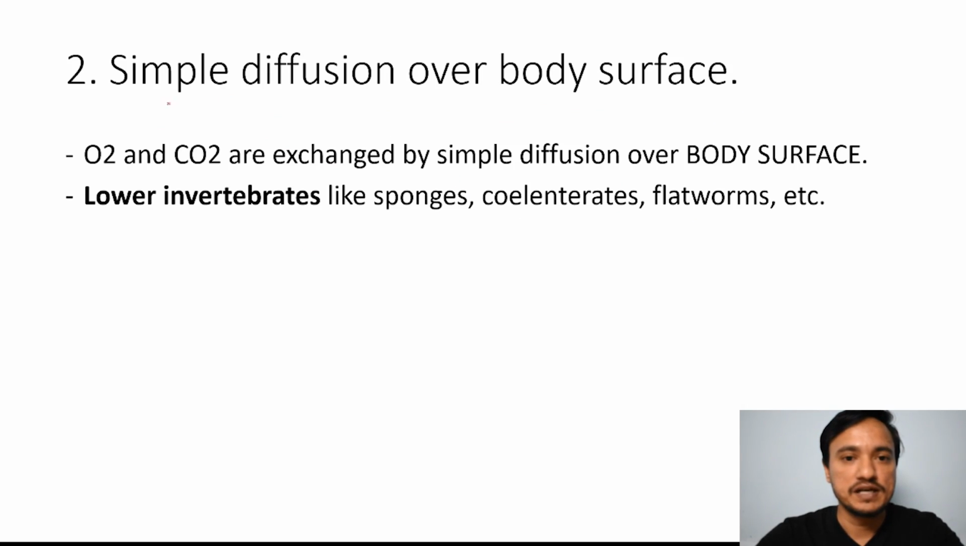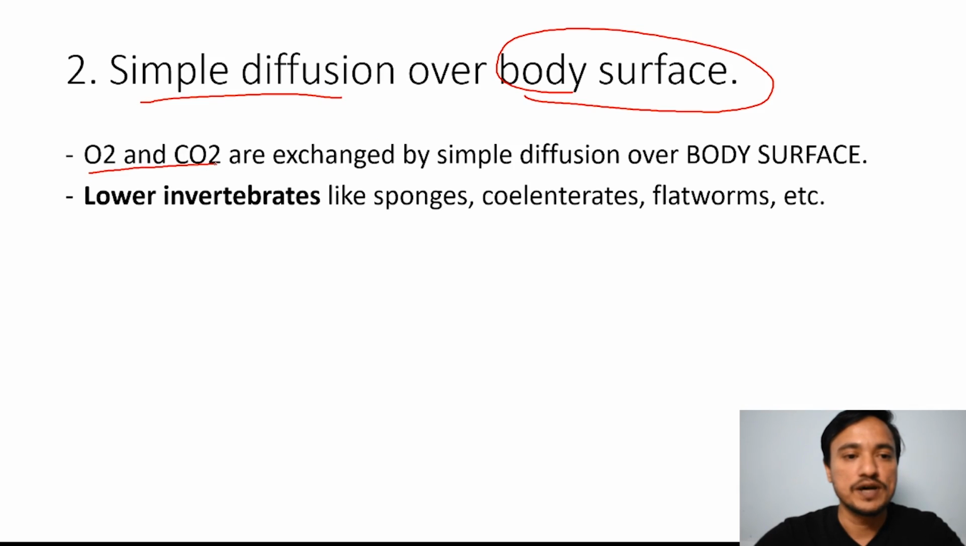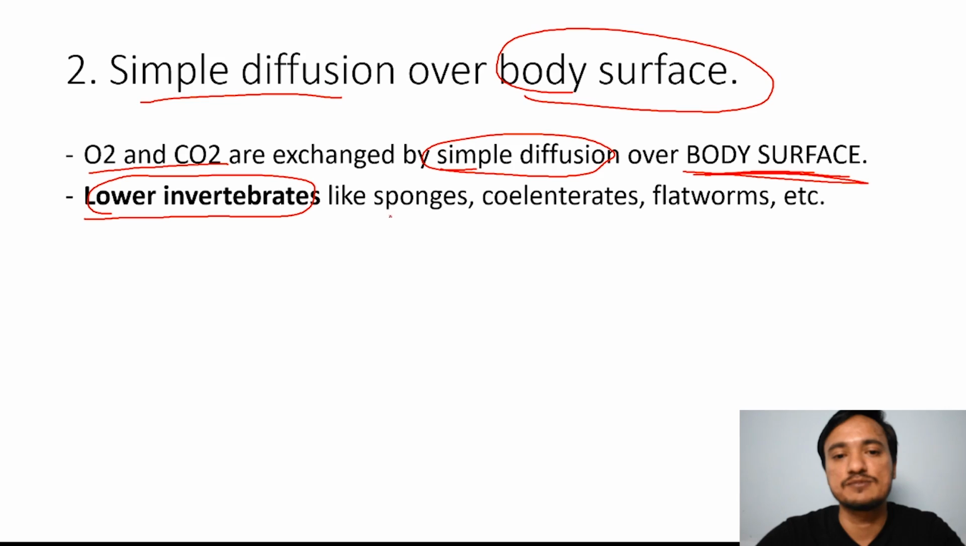Our second topic is simple diffusion over body surface. We are going to see different types of respiration, and this form is simple diffusion over body surface. You can see O2 and CO2 are exchanged by simple diffusion over the body surface. Just remember this happens in lower invertebrates like sponges, coelenterates and flatworms. You are going to read about them in some other chapter, but for now just remember that in lower invertebrates simple diffusion happens over the body surface for respiration.